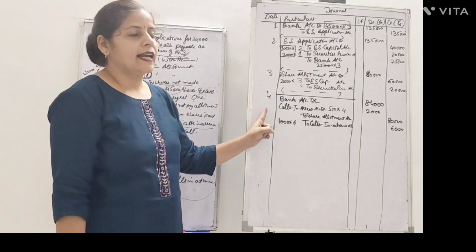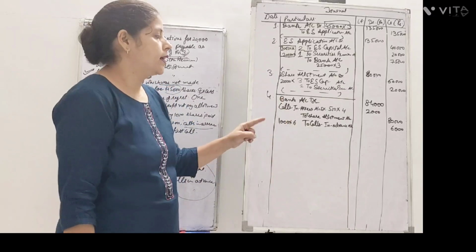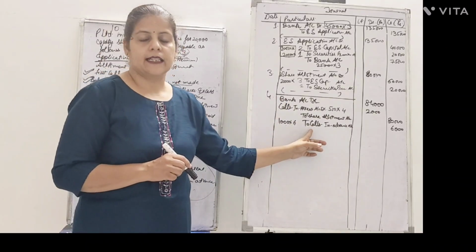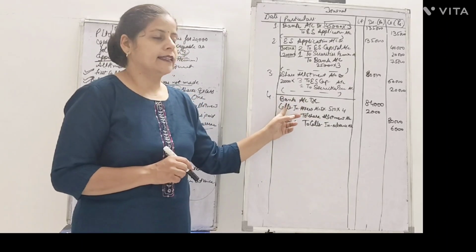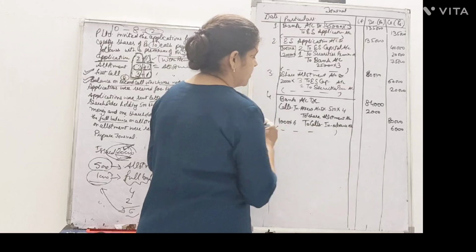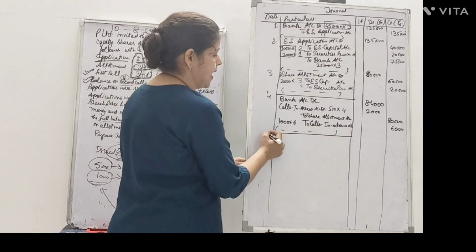So for the bank entry, you will make an adjustment for arrears and advance. When advance is received, it is credited. When arrears are there, then it is debited. So B, the allotment money received with the arrears and advance.